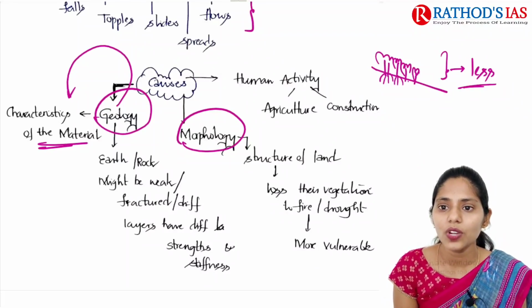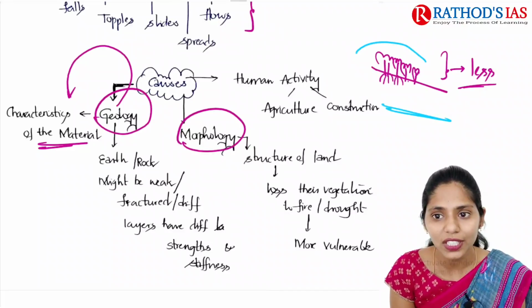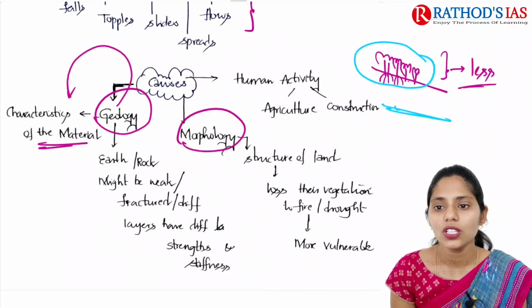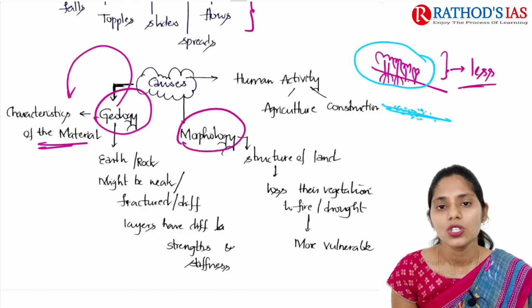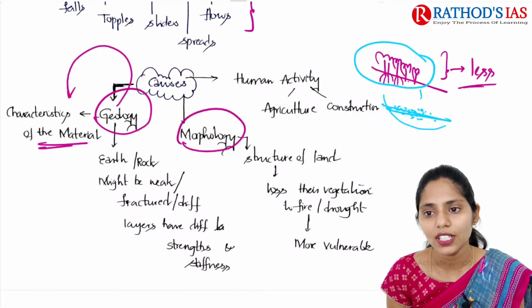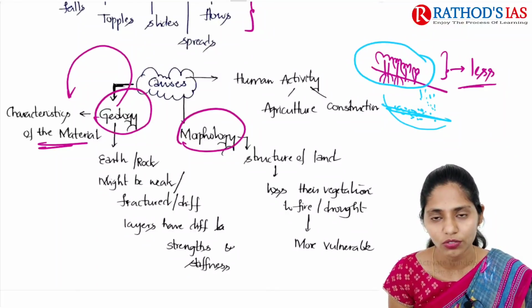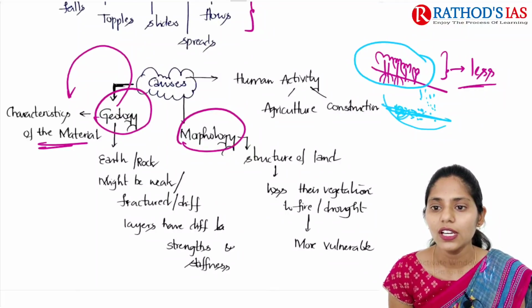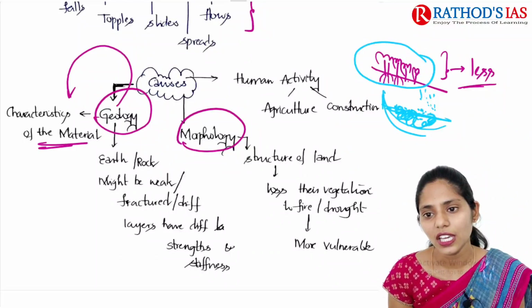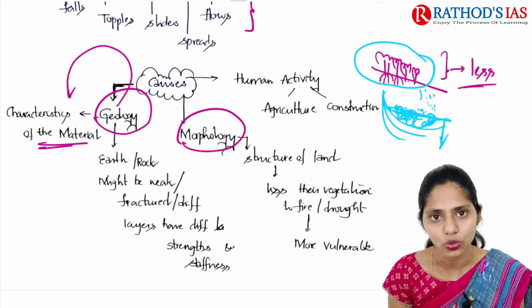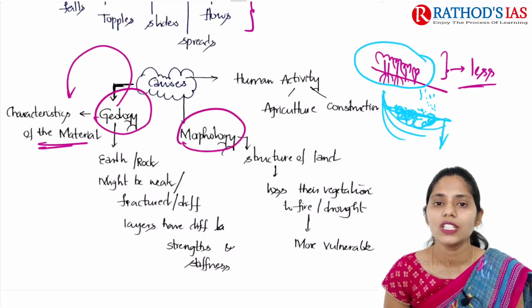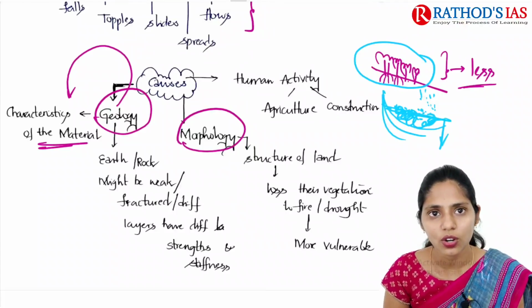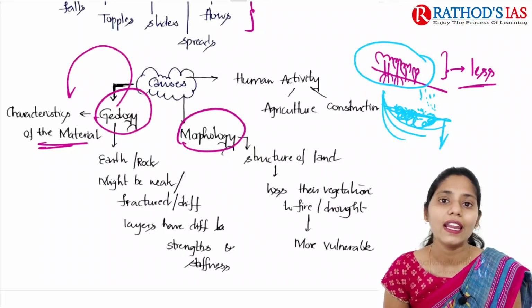Whenever I remove this vegetation, the soil does not have proper strengthening. So whenever there is intense rainfall, it leads to saturation, and this area will be more prone to landslides. Whenever there is no vegetation, or there is fire or drought, these areas are highly vulnerable to landslides.